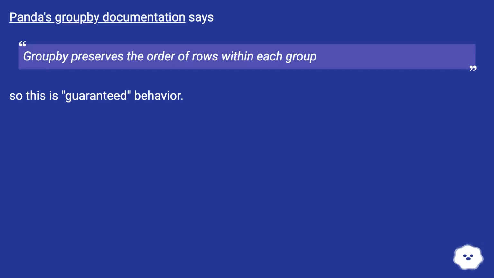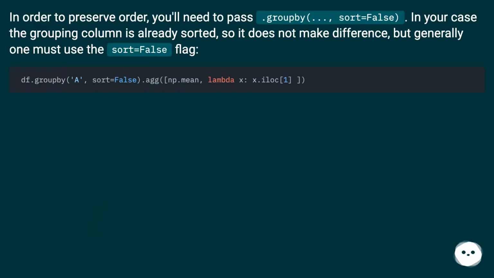Pandas Groupby documentation says, Groupby preserves the order of rows within each group. So this is a guaranteed behavior. In order to preserve order, you'll need to pass .groupby sort equals false. In your case, the grouping column is already sorted, so it does not make a difference, but generally one must use the sort equals false flag.